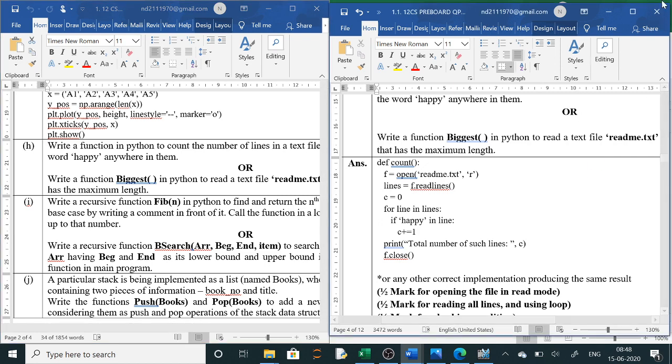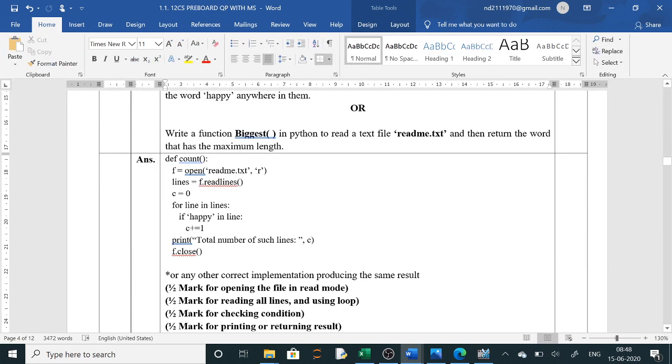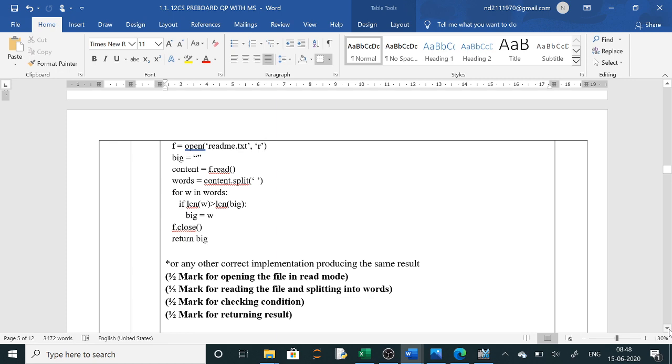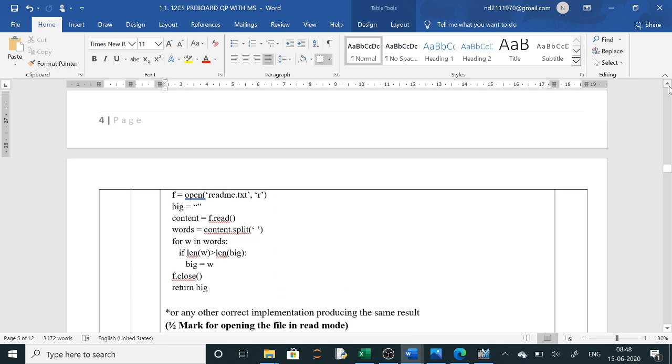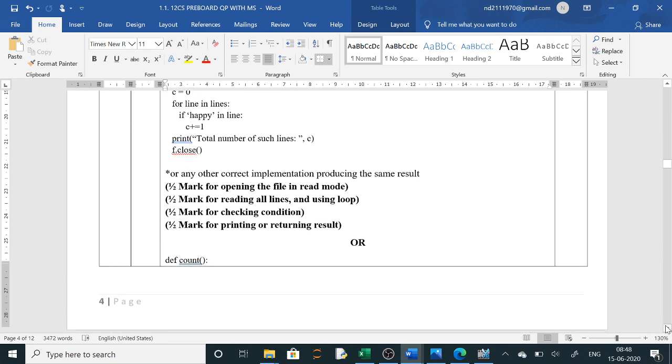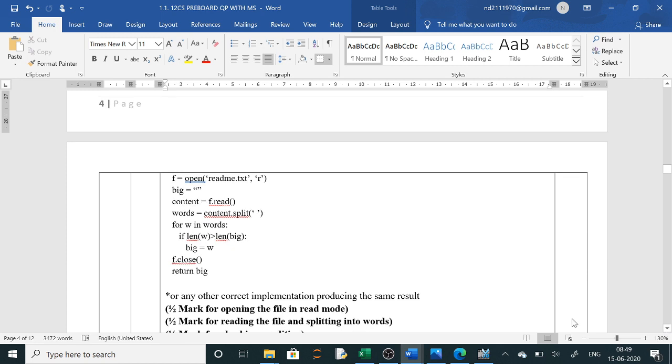Here we will open the question. So the question was to write a function biggest in Python to read a text file and return the word that has maximum length. Alright, so we will split the words, take each word at a time, and check the length of those words. First we will use here a variable big. We will read the complete content of the file, and then we will split it word wise.